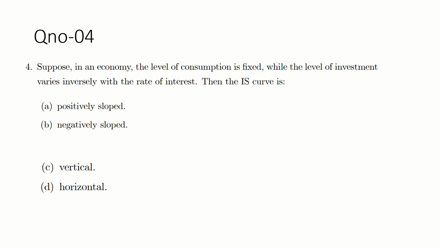Question number four. Suppose in an economy the level of consumption is fixed. Guys, it is given: consumption is fixed, consumption fixed means suppose C bar, while the level of investment varies inversely with the rate of interest. Suppose I equals I bar, some autonomous investment, minus BR. Why minus BR? Because it is written here: the level of investment varies inversely with the rate of interest. So investment is negatively related with the rate of interest.